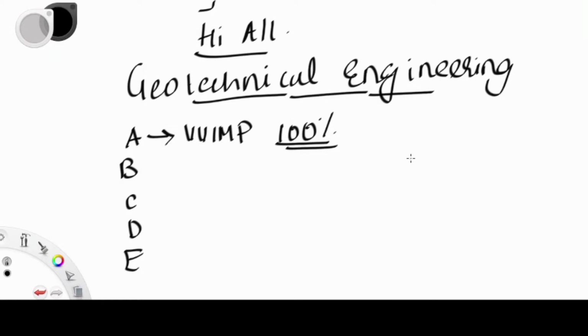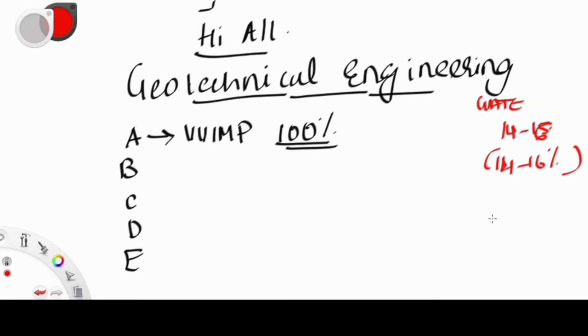In this video, we can see important chapters and topics in geotechnical engineering. We all know how important geotechnical engineering is for all examinations. In GATE examinations, you can expect 14 to 15 marks from geotechnical engineering itself. Look, 14 to 15 marks from one subject. You can even expect 14 to 16 marks. So this is about 14 to 16% of the total marks you can get from geotechnical engineering only.